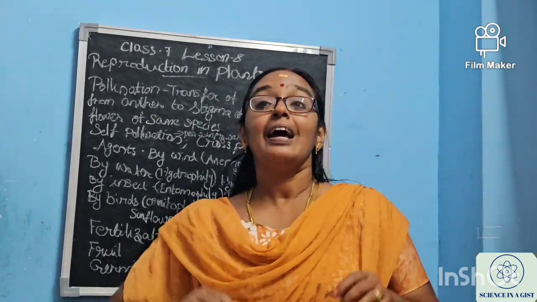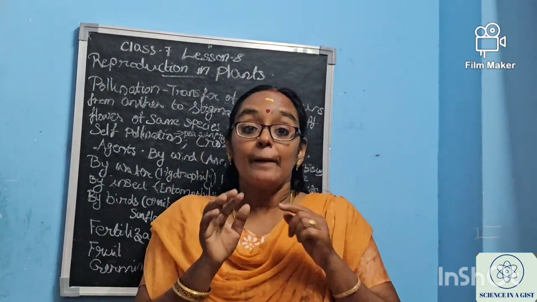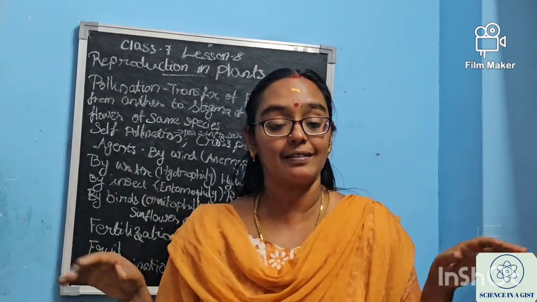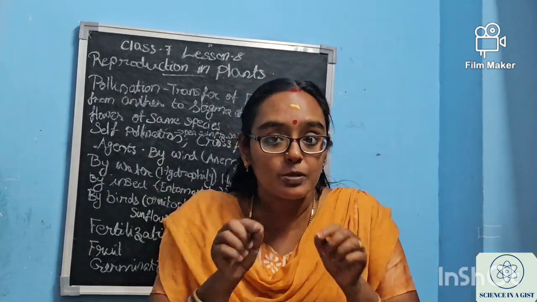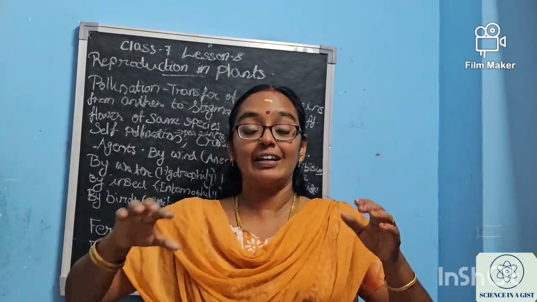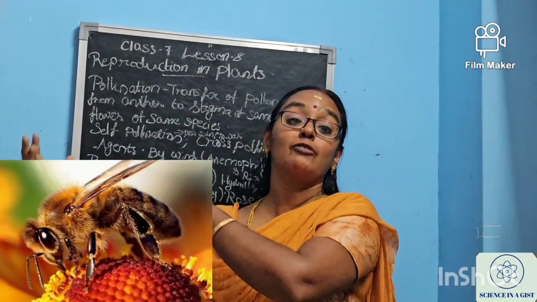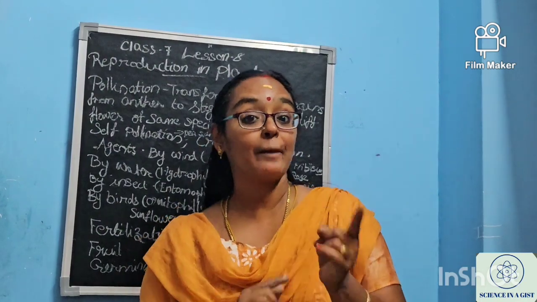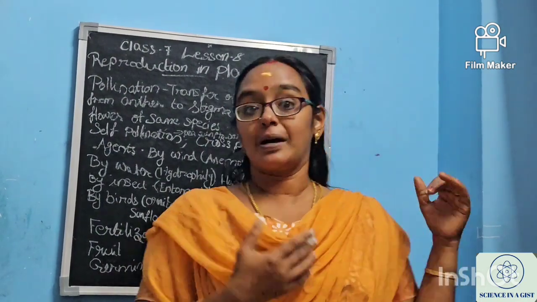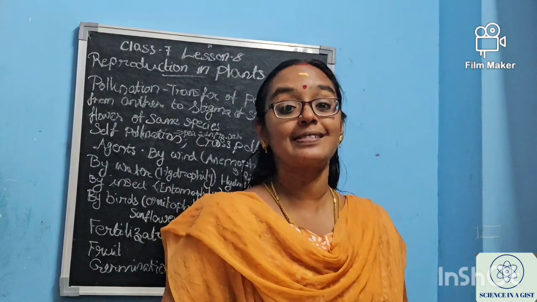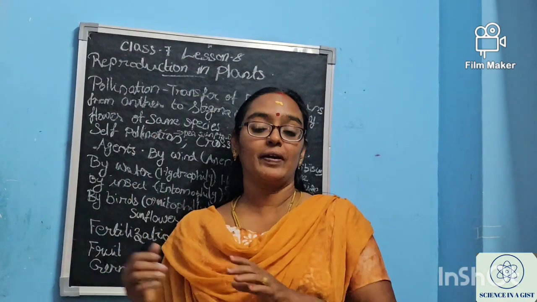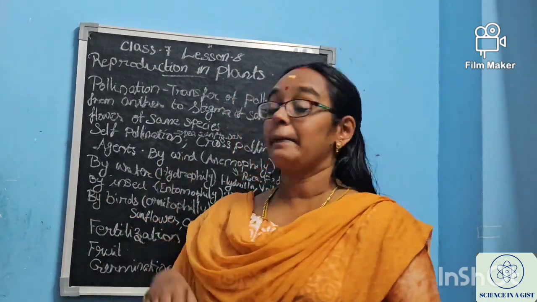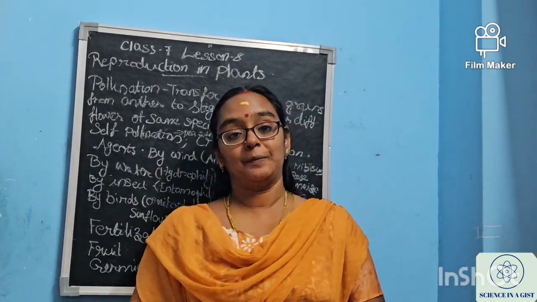So what happens? The insects will have their brushy legs or their wings, and on these the pollen grains will stick. And when this insect is sitting on some other flower, the pollen grain will be transferred to the stigma. In that way, pollination will be happening. For example, in the case of rose, hibiscus, jasmine and all, by this way only the pollination is happening. Okay. Then some other things, that is birds.